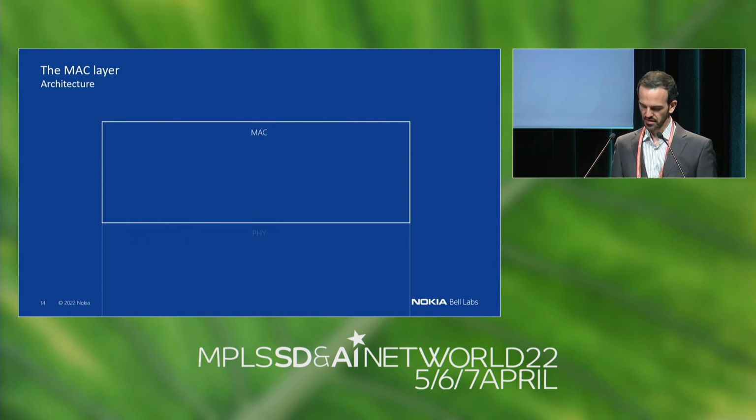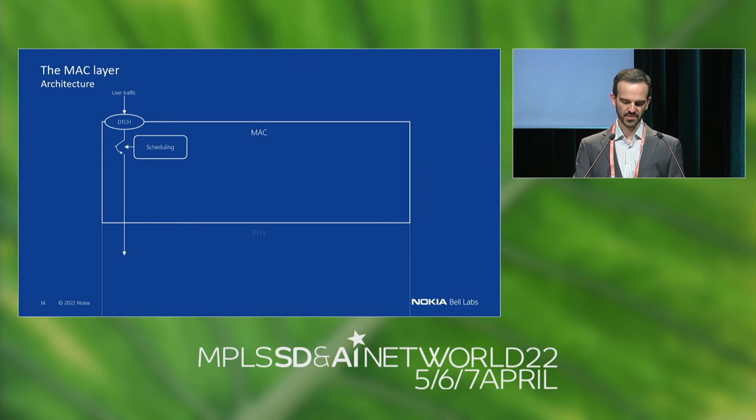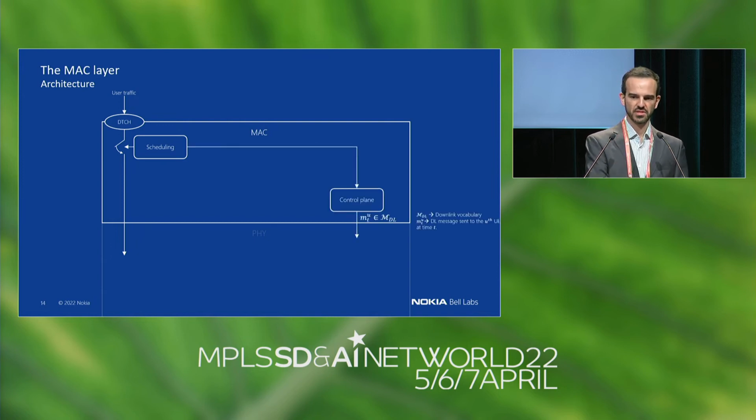So if you think of the MAC layer, especially the archaic MAC, the first MACs that were deployed for wireless systems, they had two main responsibilities. The first one is the scheduling of the transmissions from multiple UEs. The MAC layer has to take decisions to map radio resources to the users. And the second responsibility of the MAC layer is to communicate those scheduling decisions to the users themselves. In other words, the MAC layer has to solve the multiple access problem.